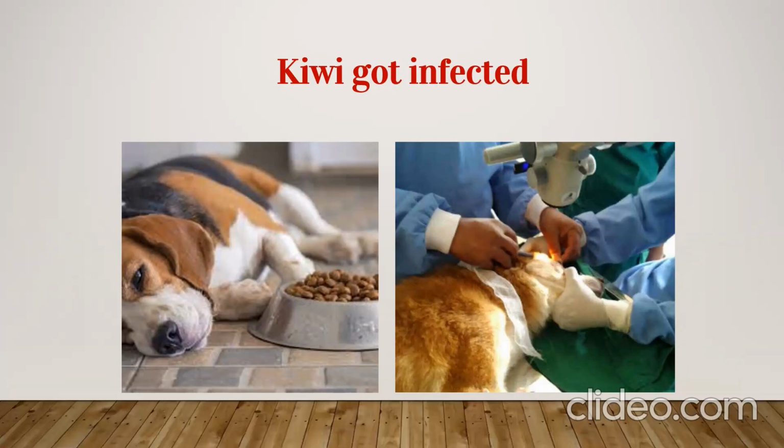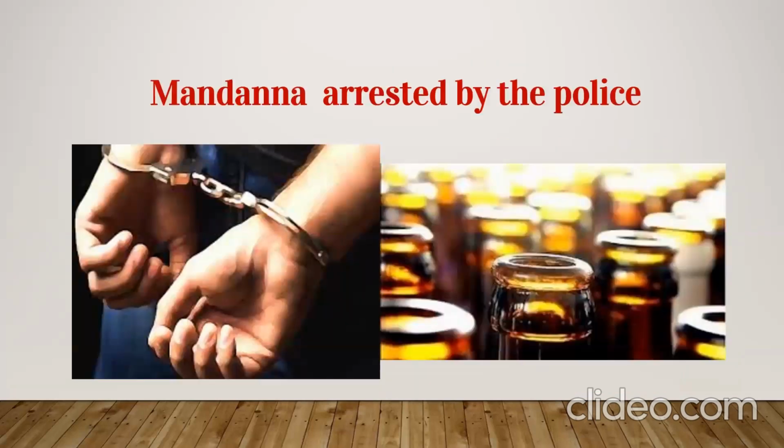Kiwi had started to chew that at leisure, and because of that particular bone, Kiwi had got some infection. So the narrator thought next day he would take Kiwi to the Mudigere hospital, and then he went to the hospital and got some medicines. Now, in between, when he was getting some medicine, he got news that Lakshmana came and told him that the police had arrested Mandana.